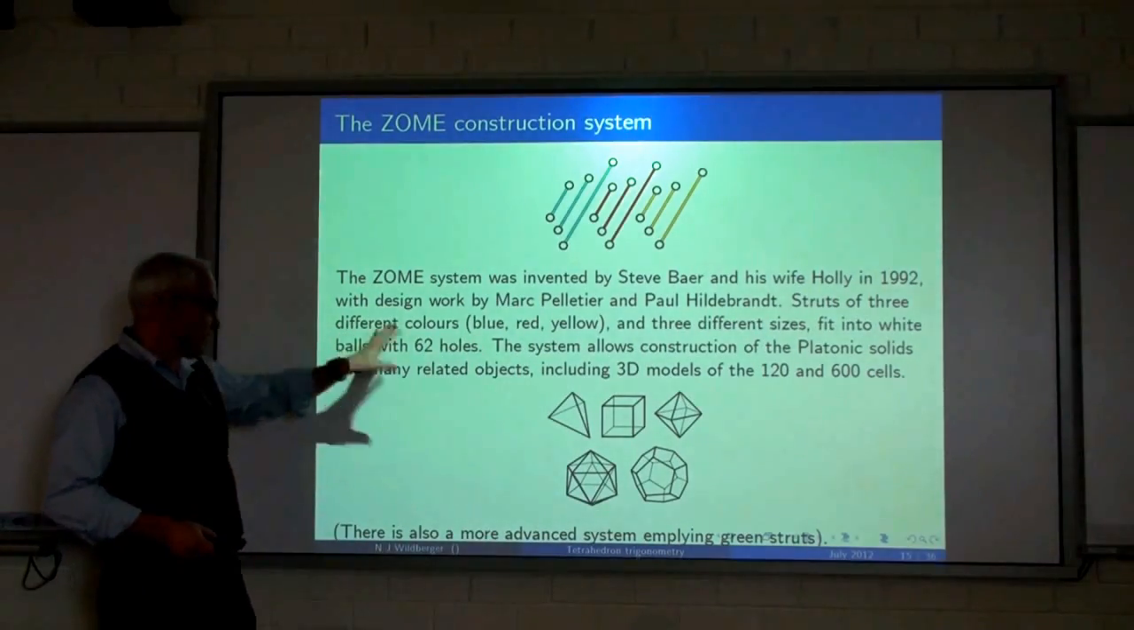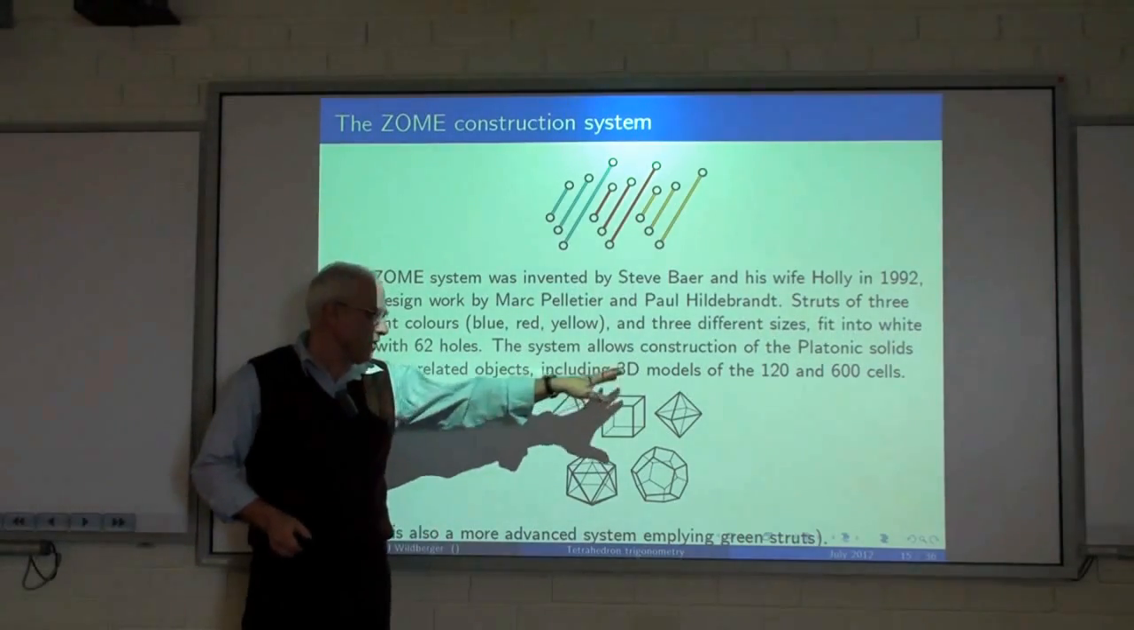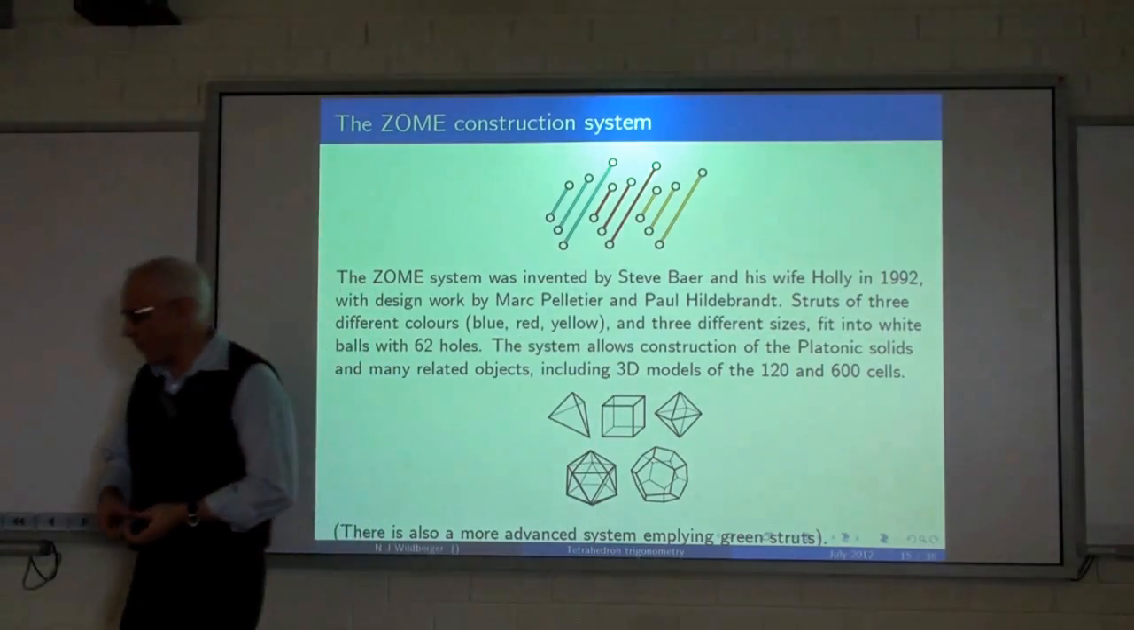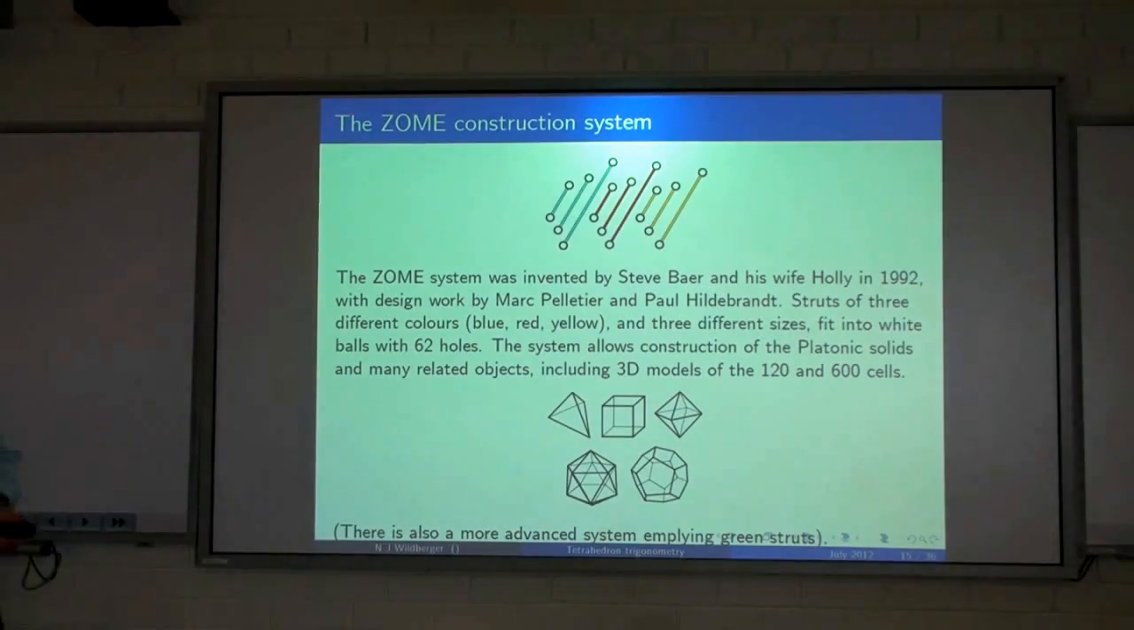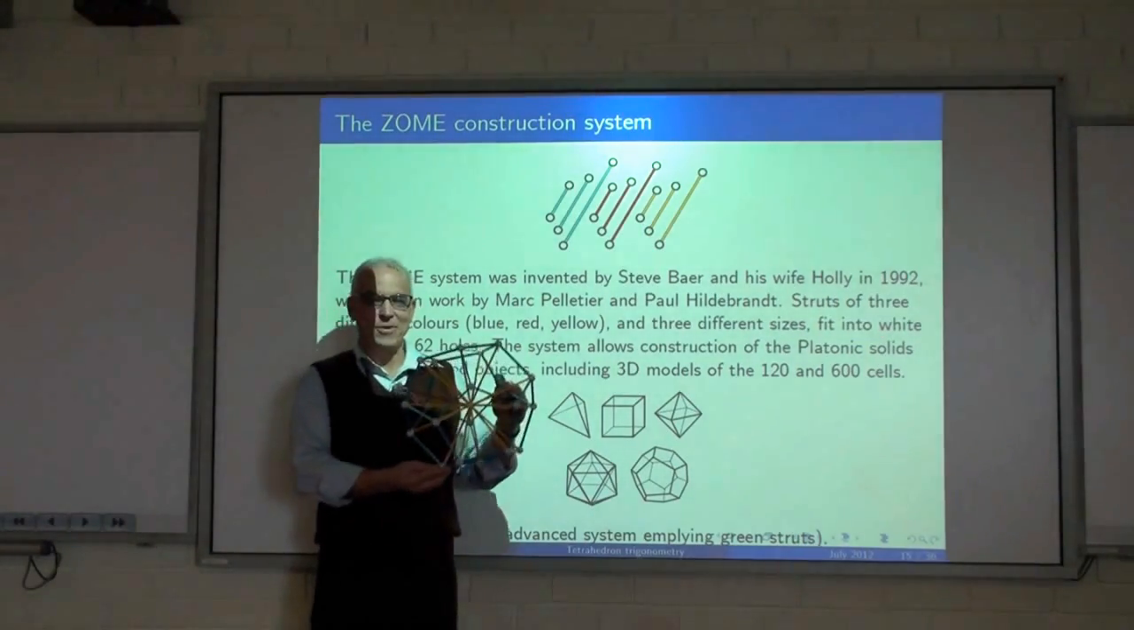And this system is very flexible. It allows us to construct the Platonic solids and even three-dimensional models of four-dimensional polytopes, like the 120-cell and the 600-cell. So where do these 62 holes come from? Let me explain that.